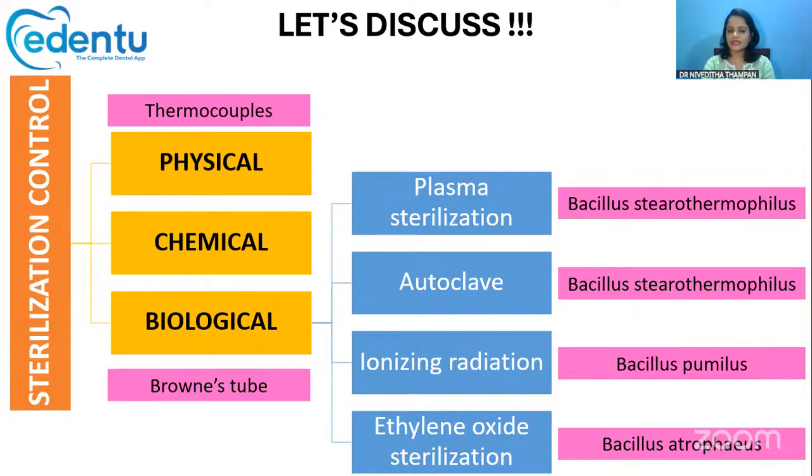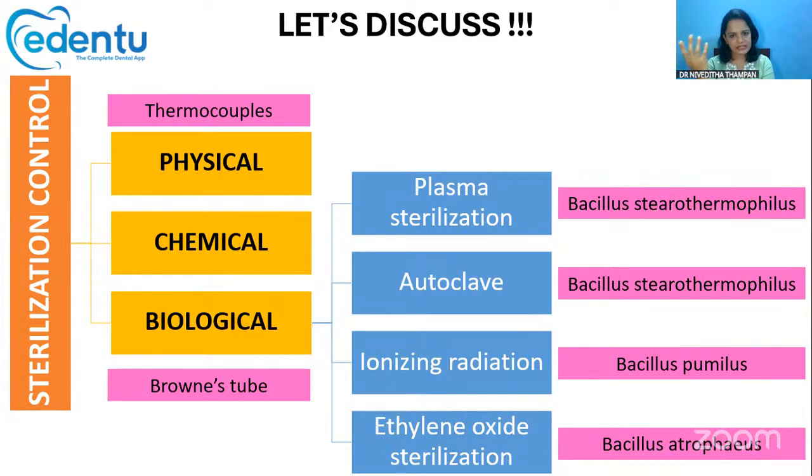Then the third one is the biological method, which is the most reliable method. In the biological method, along with the instrument, we place some spores of some particular bacteria in the sterilizer, and we check whether the spores are getting killed or whether they survive.